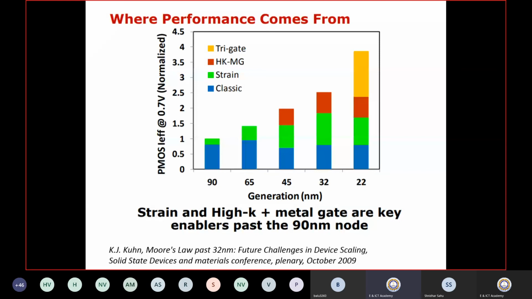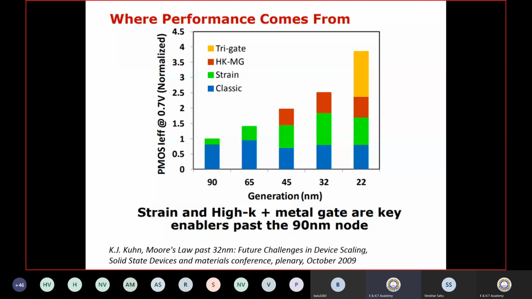Okay, so the current technology we are using is around 10 nanometers, and here the graph is shown for 22 nanometers, right? And their performance compared to the previous one. Now you can see the effective drive current here, normalized at 0.7 volt.